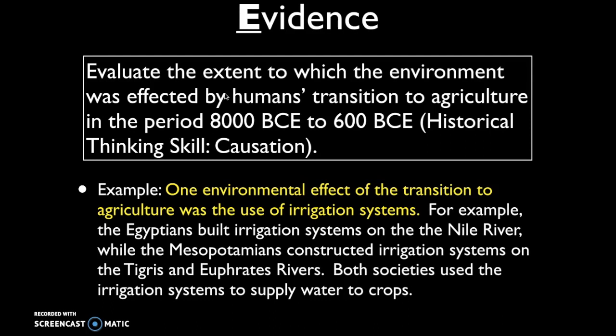Now, do you think this would get the 1 point because it provided some clear, specific examples that are relevant to the topic? I would argue probably yes. It's not great, but it certainly provides 2 examples, one being the irrigation systems developed on the Nile River in Egypt, and one the irrigation systems developed by the Mesopotamians on the Tigris and Euphrates rivers. So I think that as long as this student was continuing on with this kind of level of evidence, this would probably earn 1 point for the evidence. But it's not the greatest thing that's ever been written. So yeah, it's time to take it to the next level.